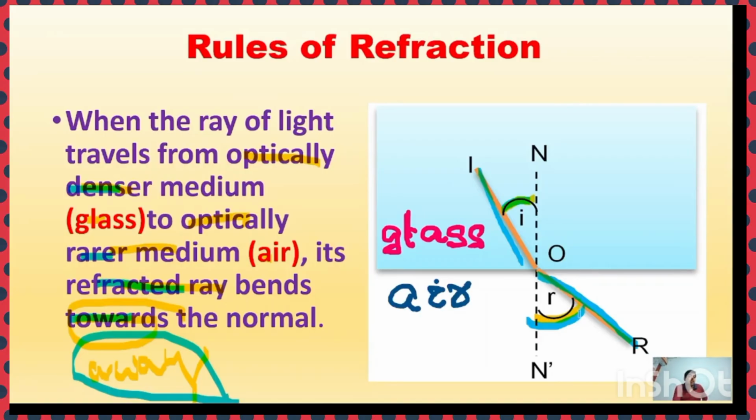This is one of the rules of refraction, and this is mostly useful to study the ray diagram, how to draw the ray diagram of the different spherical mirror. And these are useful rules of refraction and are most important.